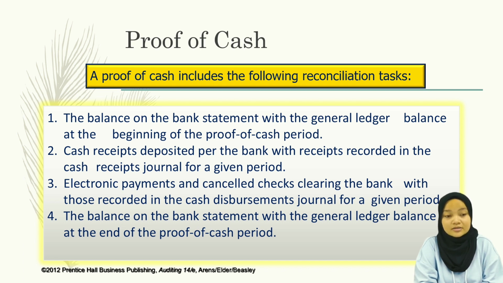Number 4, reconcile the balance on the bank statement with the general ledger balance at the end of the proof of cash period. A proof of cash of this nature is commonly called a 4-column proof of cash that contains 1 column for each of the 4 types of information listed above. A proof of cash can be performed for 1 or more interim months, the entire year, or the last month of the year. Now, I will pass to the next presenter.